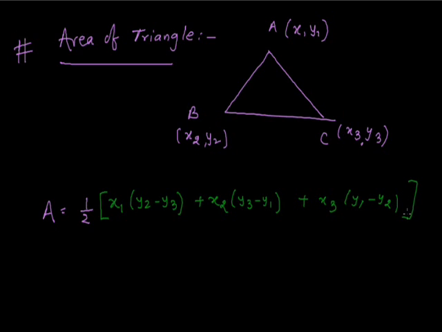It is a formula for when the vertices of the triangle are given. So we will use this formula in order to find the area.